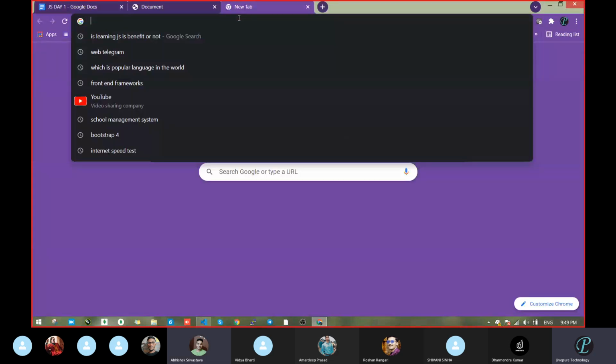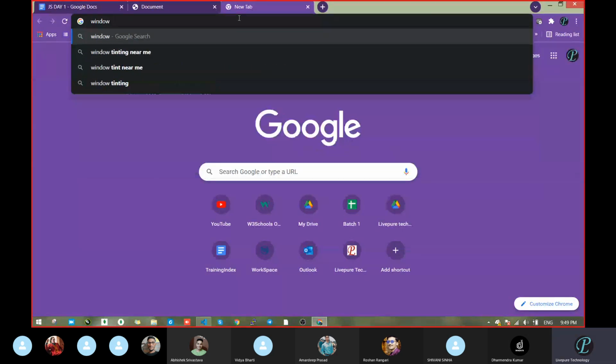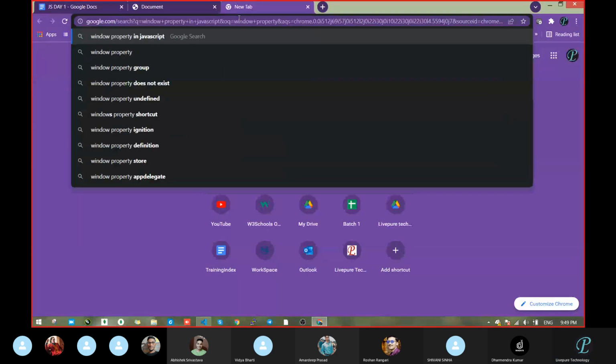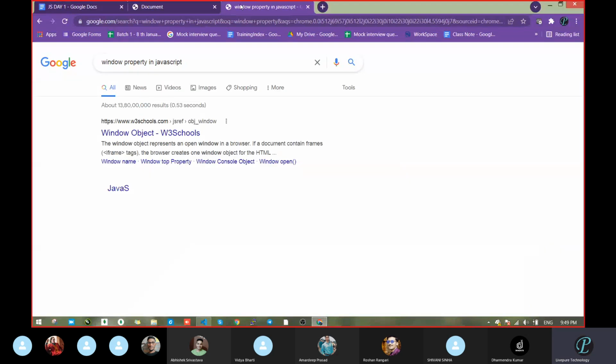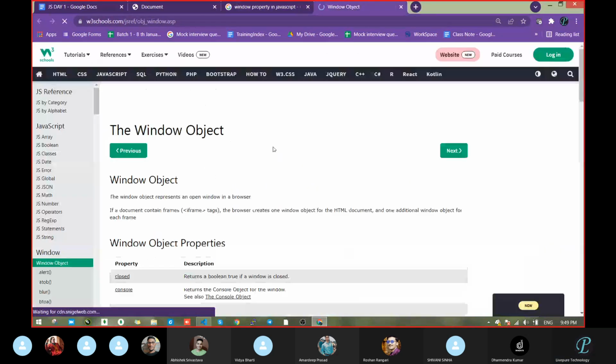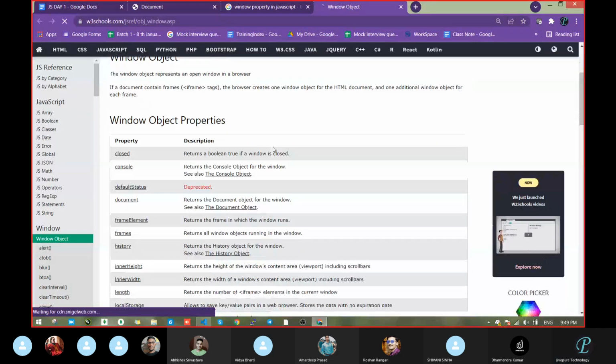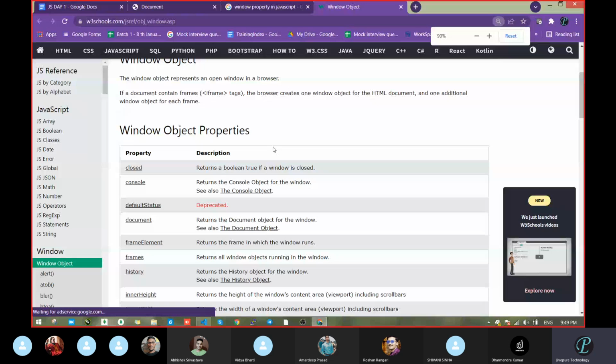So let's see the window properties once. We have not checked them in JavaScript. W3Schools opening. See, this many properties window has. Close is the property for closing the window, then console.log, then default status.